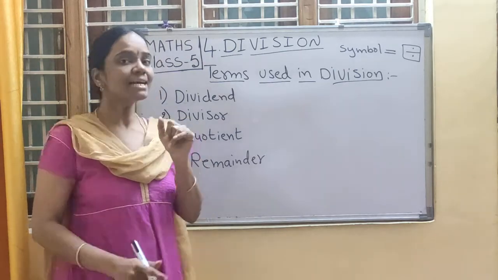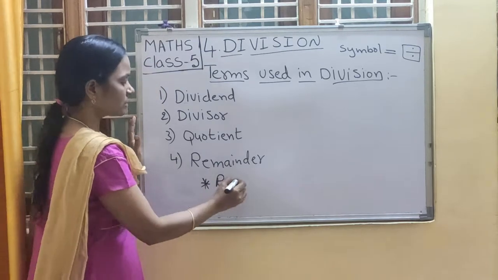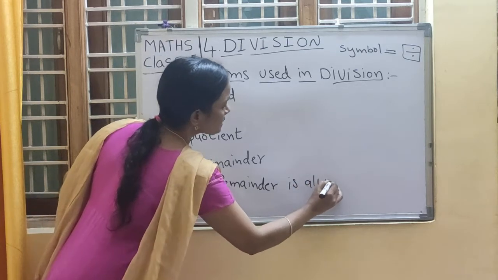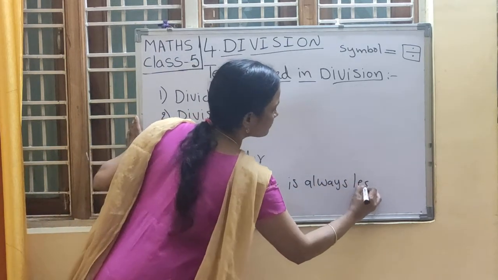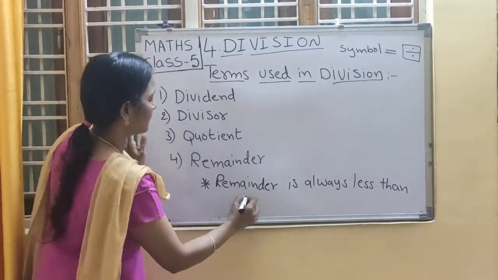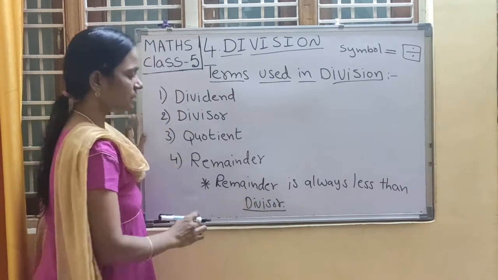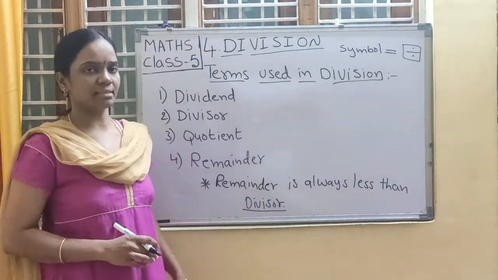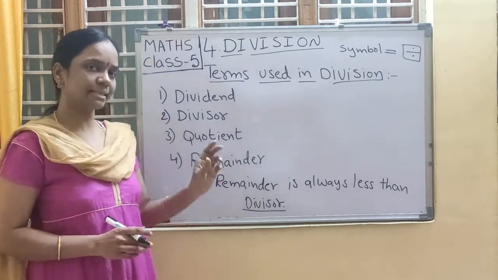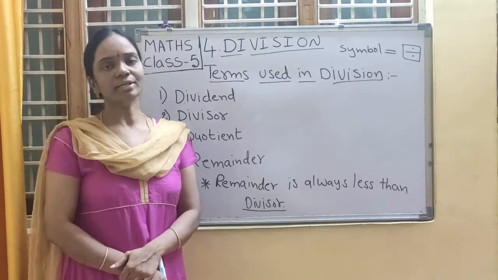And here one condition: remainder is always less than the divisor. What is that condition? Very important note. Remainder is always less than the divisor. So this is very important, children. Remainder is always less than the divisor. What is the answer? Remainder is always a smaller number. It is less than the divisor. So these are the 4 terms we use.